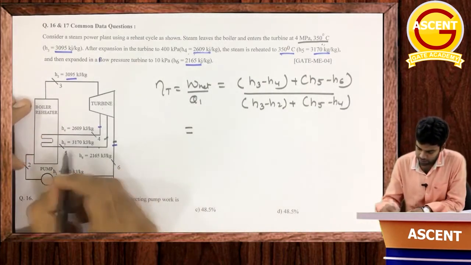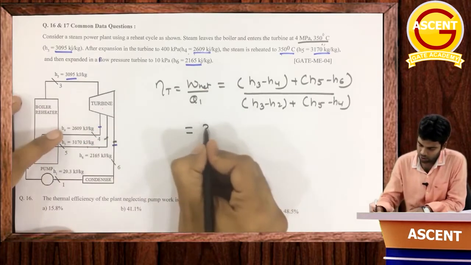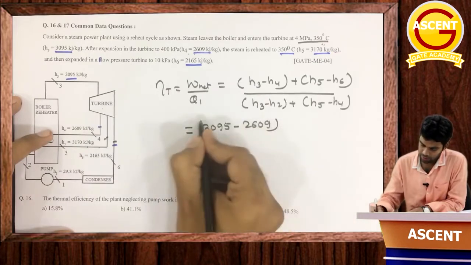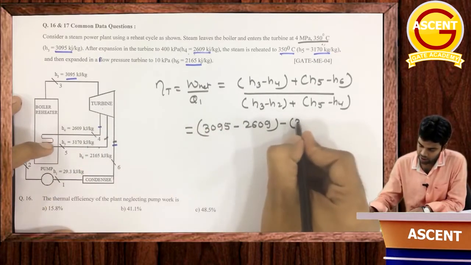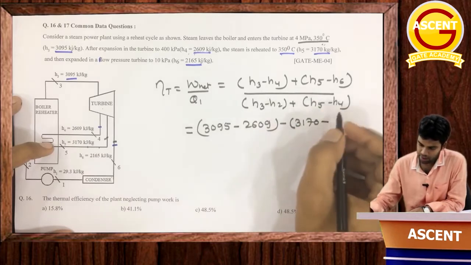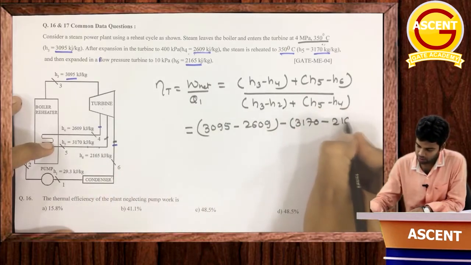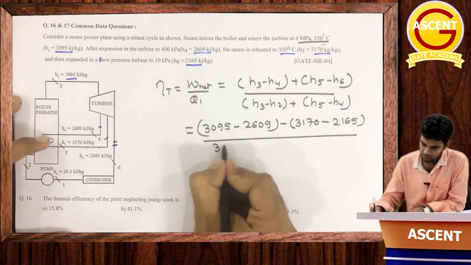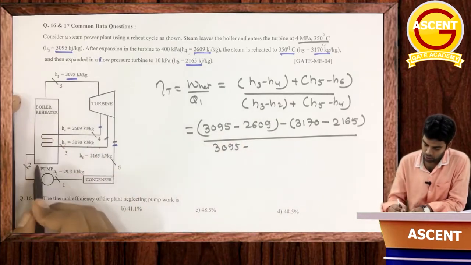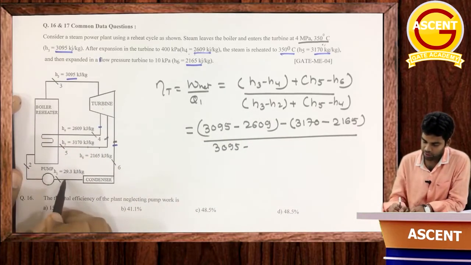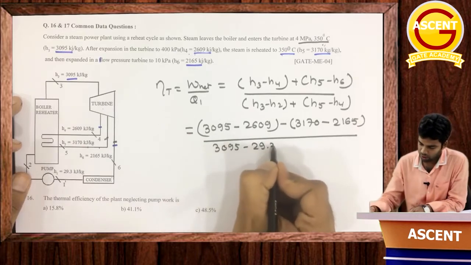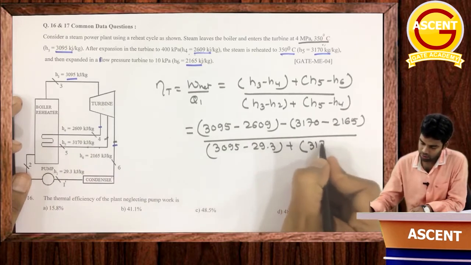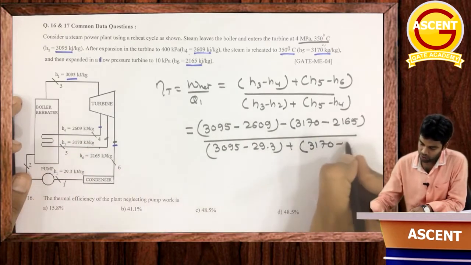So H3 is given as how much? 3095, minus H4 is given as 2609, minus H5 is given as 3170, minus H6 is given as 2165, divided by H3 which is 3095 minus H2. Now because pump work is neglected, this H2 will be taken as H1 which is 29.3, plus H5 which is 3170 minus H4 which is 2609.